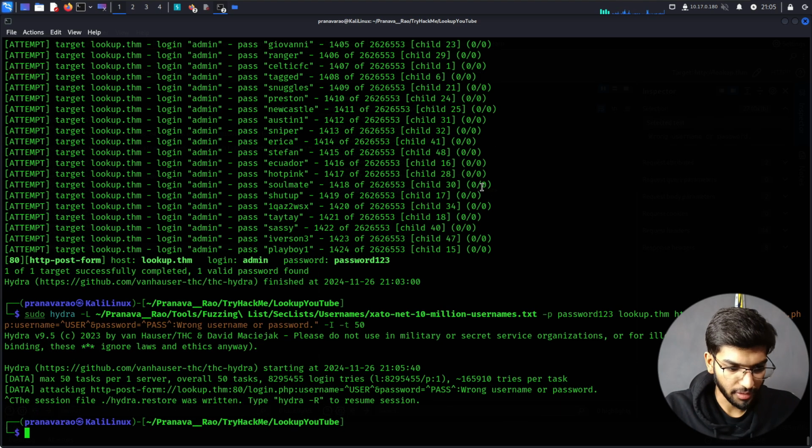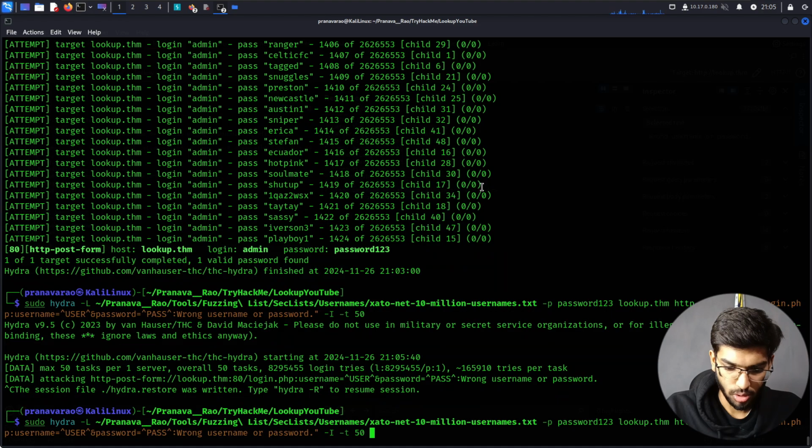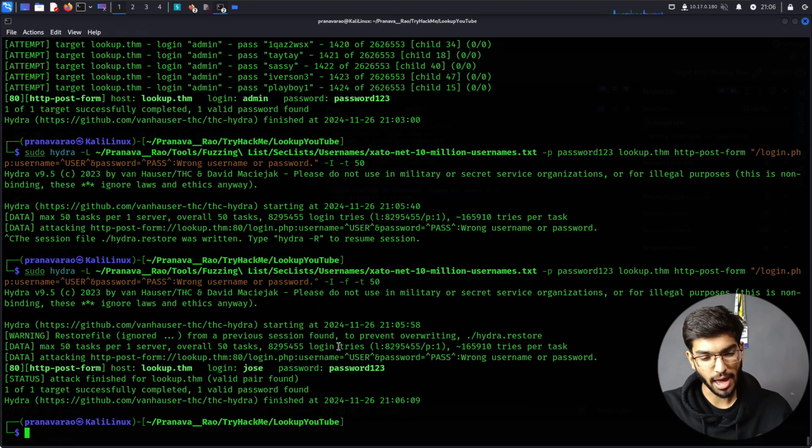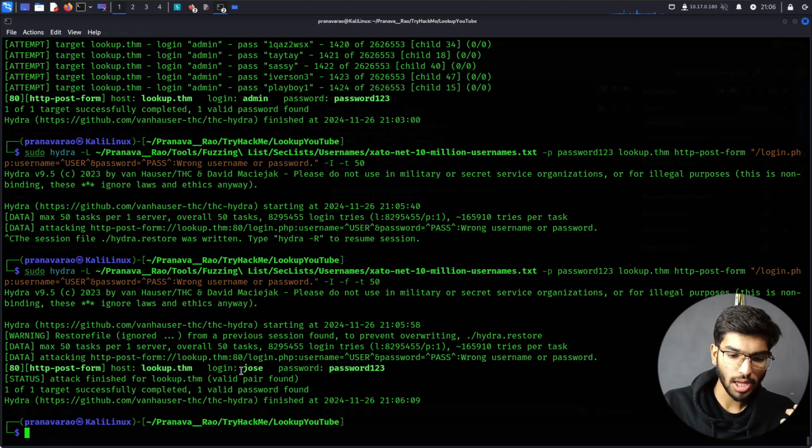You know what? I'm afraid. Let it also give me the result as soon as it finds the username, because I don't know if it will automatically stop. As soon as it finds a match, it's going to stop. That's why I specified -f, and it has found a new user. Now for the user Josh, the password seems to be valid.